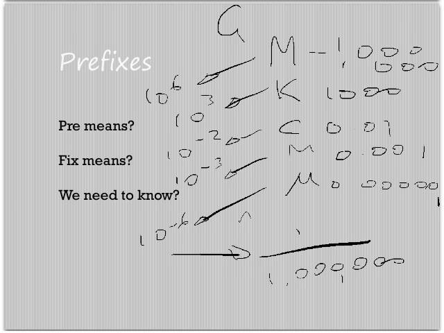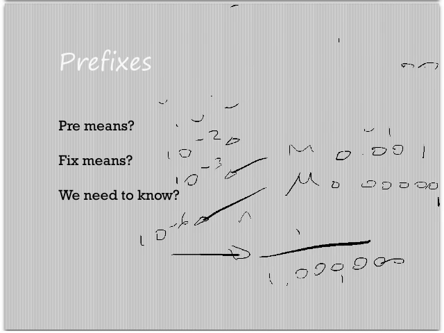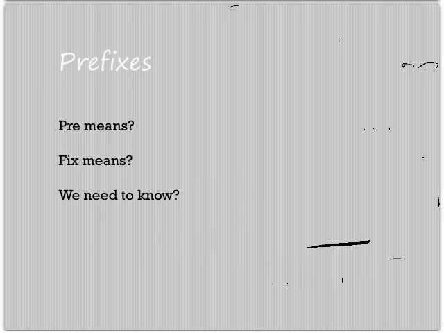So what can we do with these? Well, we can change the size of particular units. So for example, we might have a value of 10 meters. Okay, well we could put this into kilometers.